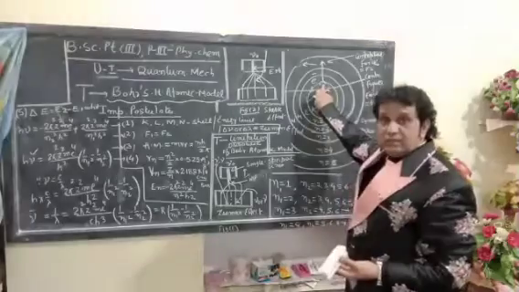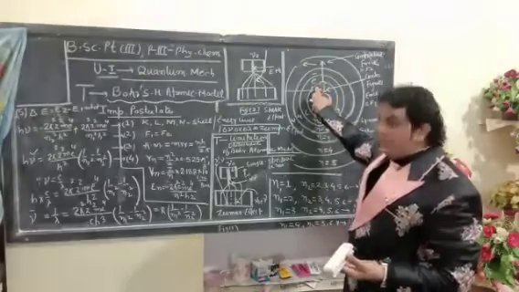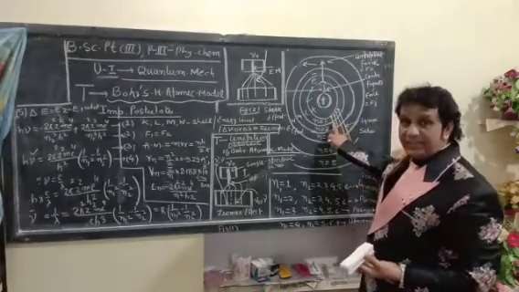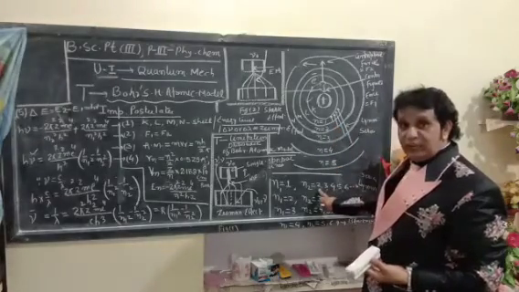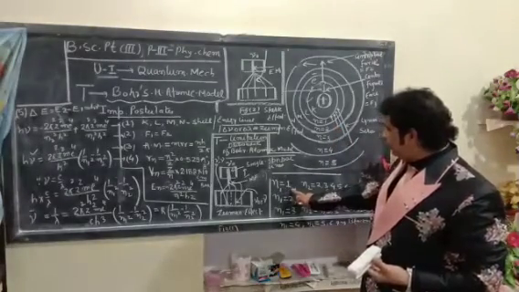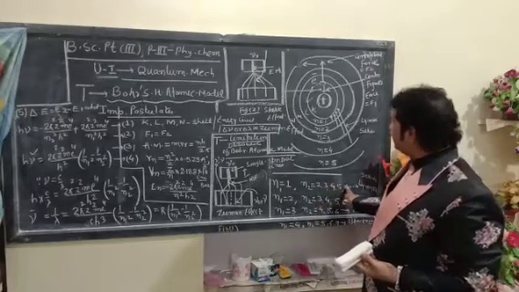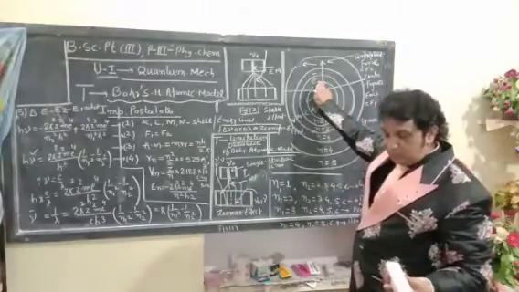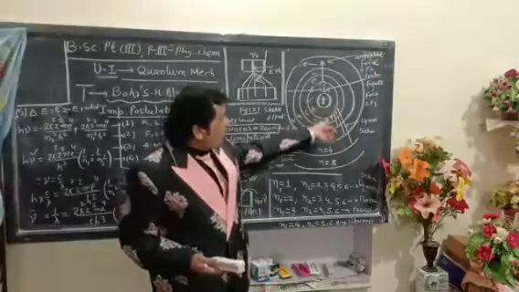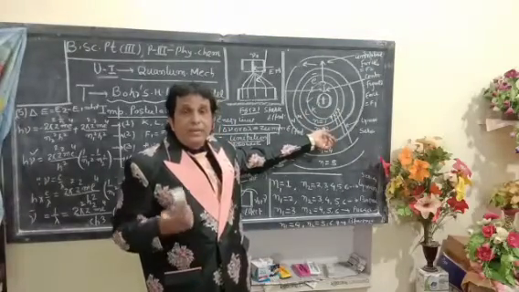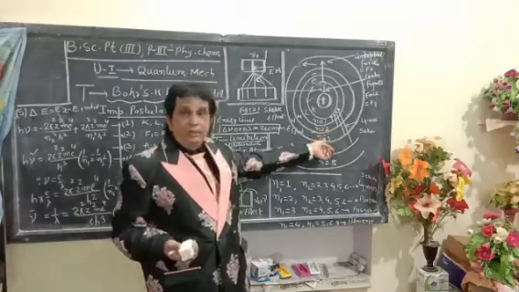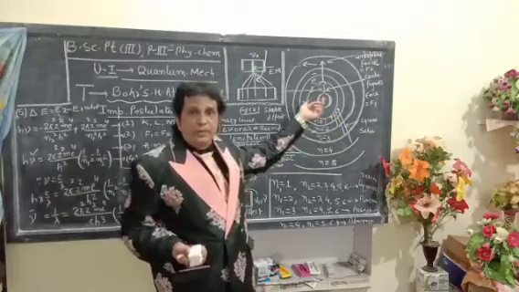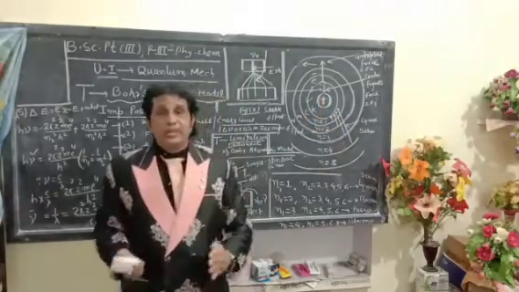When this electron is given heat, the electron jumps from a lower energy level to a higher energy level. I mean to say, the electron jumps from n1 equals 1 to n2 equals 2, 3, 4, 5 and 6, higher energy levels, when we heat the electron. Electrons are unstable in the higher energy levels, because according to this theory the electron is moving in a particular orbit. In higher energy levels, electrons are unstable.